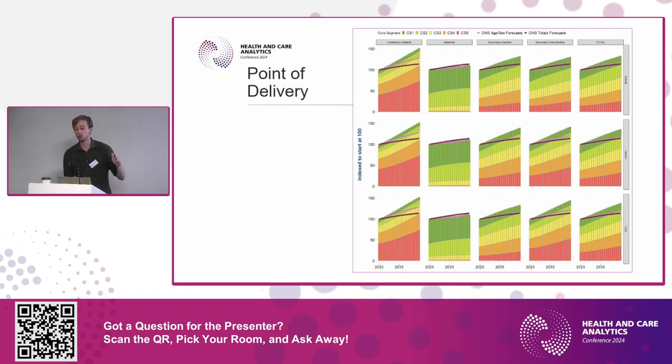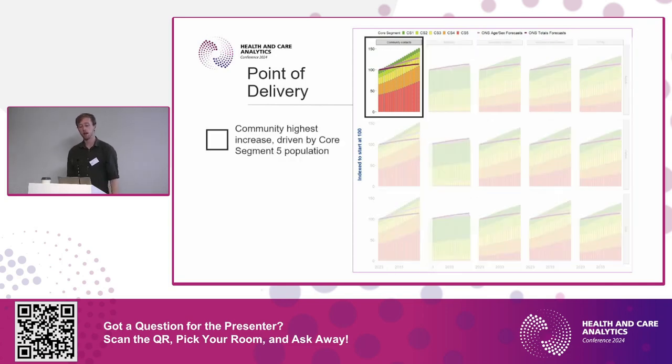I appreciate that things are a bit small, but I'll just highlight what's going on here. On the vertical axis, we've got the different points of delivery, so for example, community, maternity, and going along the horizontal, we have different metrics. So we can look at this in terms of activity, we can look at it in terms of cost, and we can look at it in terms of carbon cost as well.